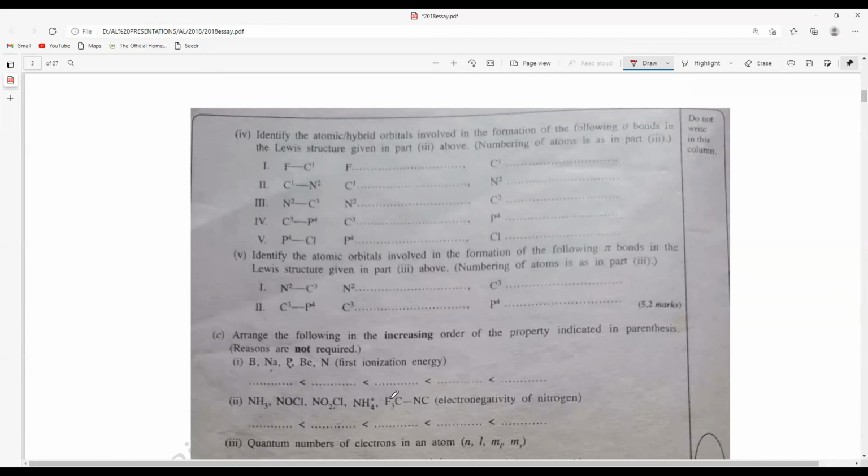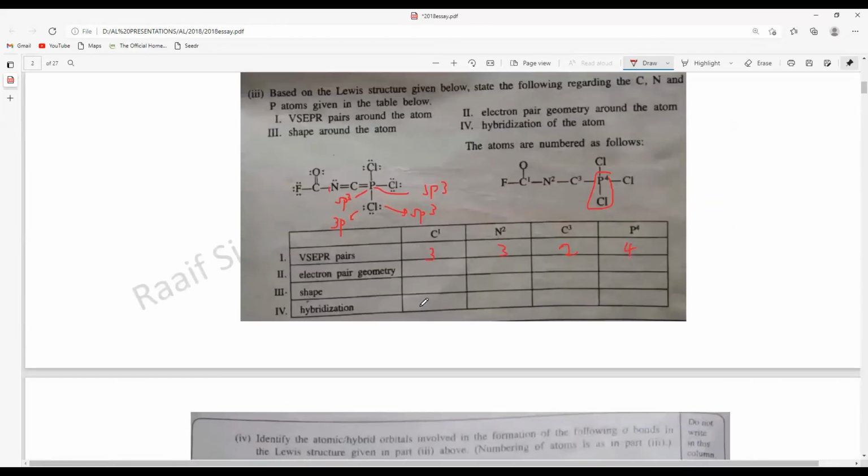Okay. And again, it will be very easy to find out the pi bonds. So it's very similar, right? Nitrogen, carbon, carbon, all are in 2p. So the pi bonds are formed by the unhybridized p orbitals. So this will always be 2p and 2p and 2p. But what about the pi bond between carbon and this phosphorus?